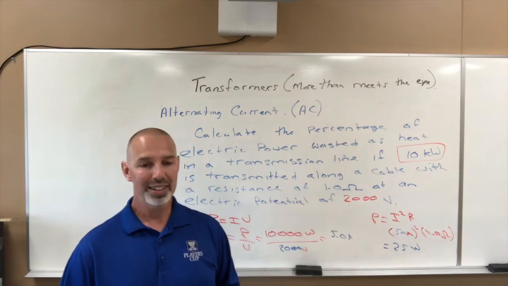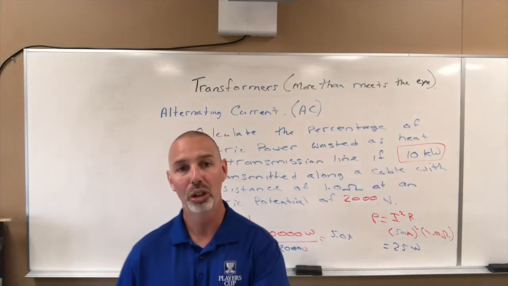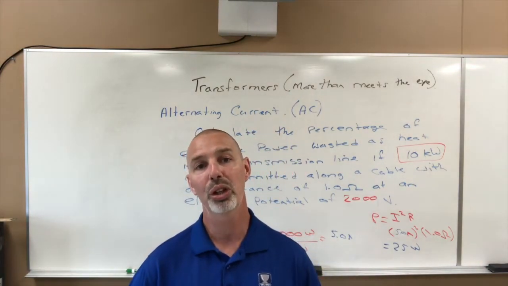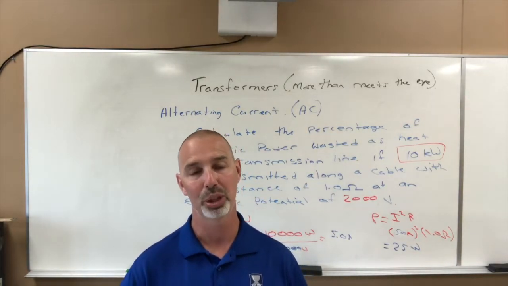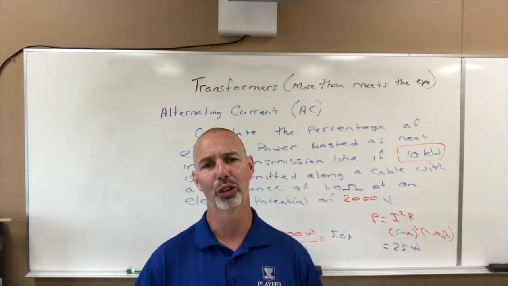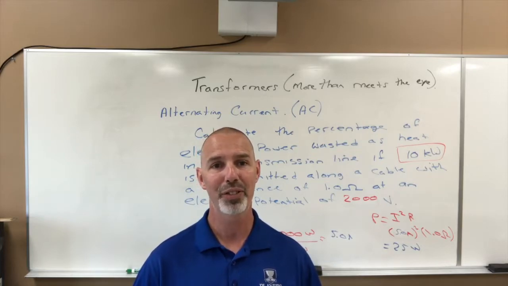So what we want to say here is the higher the voltage, the higher the potential difference that we can use to move energy from one place to another, the less we're going to lose in the transmission. And so we want to make that go as high as possible. And to do that, in order to change the potential difference, we're going to use a transformer. Now, a transformer is simply Faraday's ring.